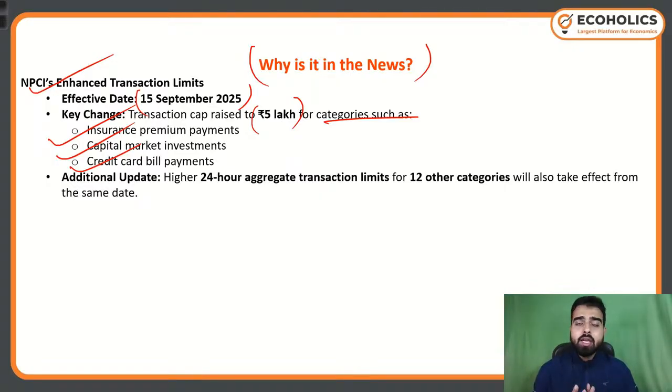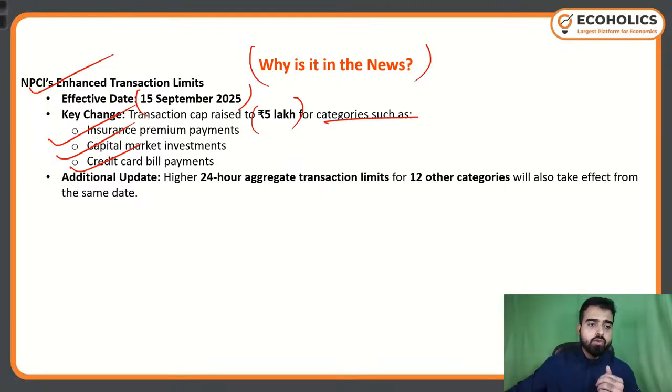They are targeting a huge chunk of the population, because nowadays everyone has an insurance product, everyone has a trading account and demat account and is doing trading, and everyone has access to credit cards. Obviously when you have credit cards, you will be utilizing them, then you will be paying the bills as well. So they are targeting a huge chunk of people just by targeting a small portion of areas.